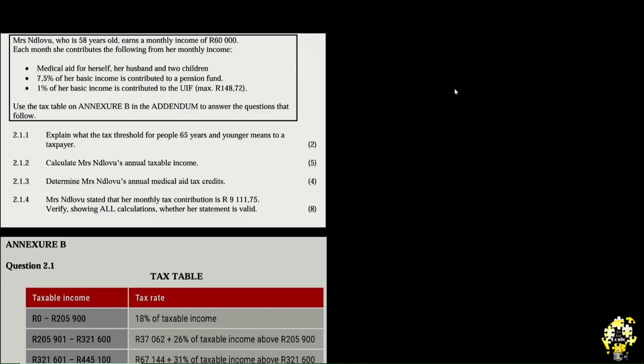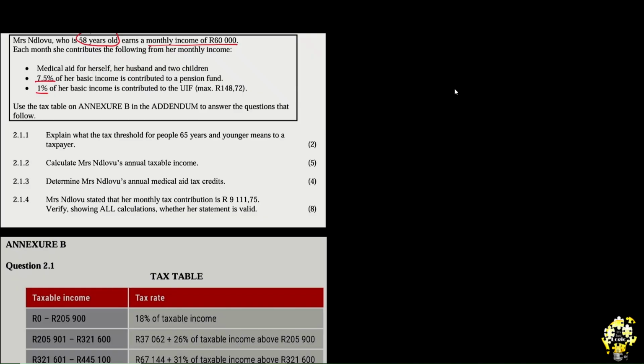Mr. Ndlovu, who is 58 years old, by now you know what this is for, earns a monthly income of 60,000. Each month, she contributes the following from her monthly income. You see, they just tell you that it's a monthly income. They didn't tell you whether it's gross or taxable. But when you go down and you see things such as these, which are deductions, you know that this is gross. Because if they give you deductions, that means you have to subtract them from the gross so that you can get a taxable income.